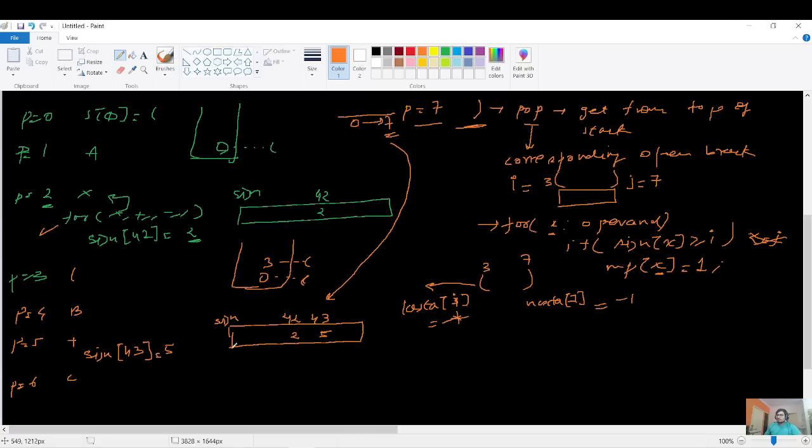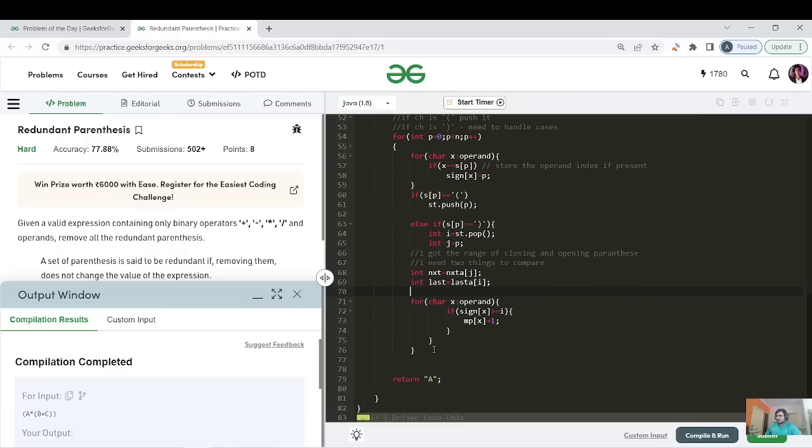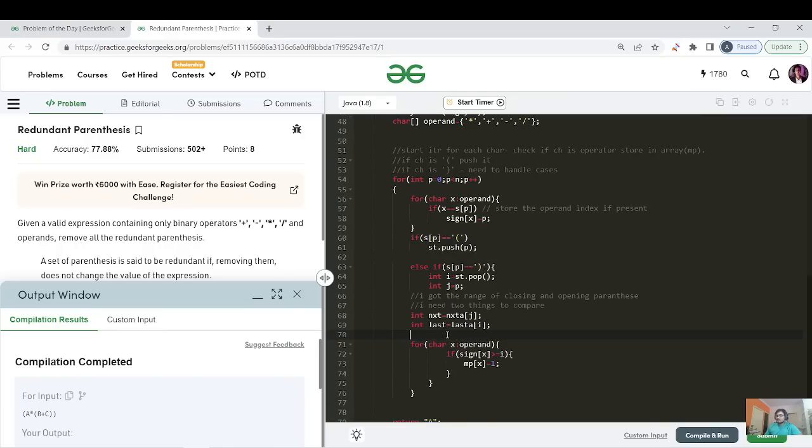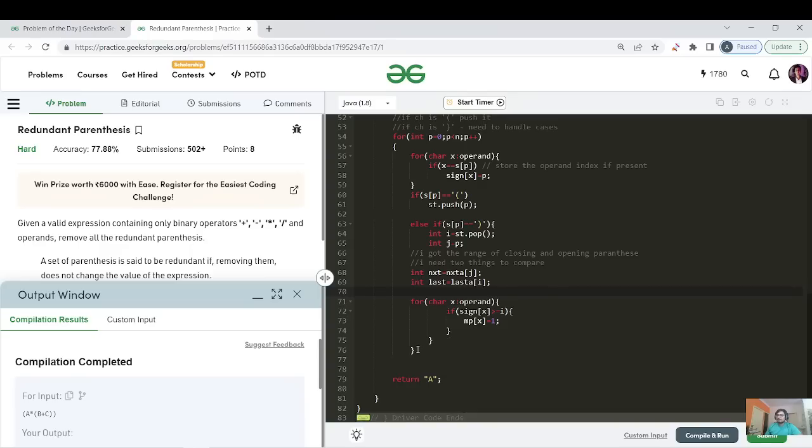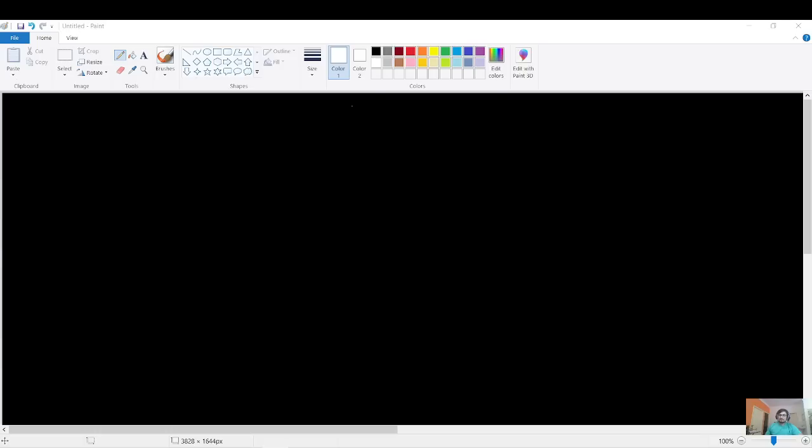Okay, now I will write all those conditions here, which are responsible for checking whether the redundant parenthesis should be there or not. Then I will explain one by one how each and every case is written, and then we will complete our dry run. So let us discuss the cases one by one. The first case is that we have got a range now, and I need to decide whether it has operands or operators. When you get a range, what would be the possibilities? We have to decide what is inside it.